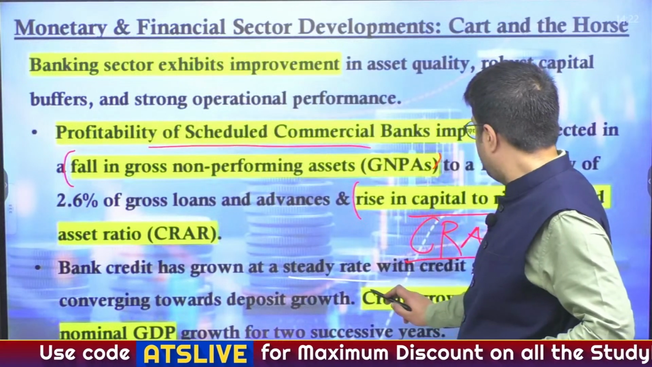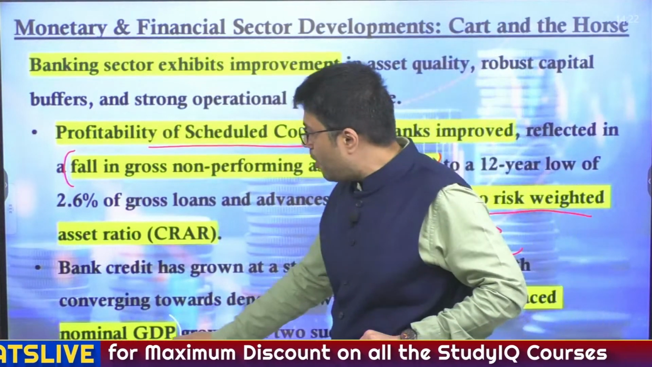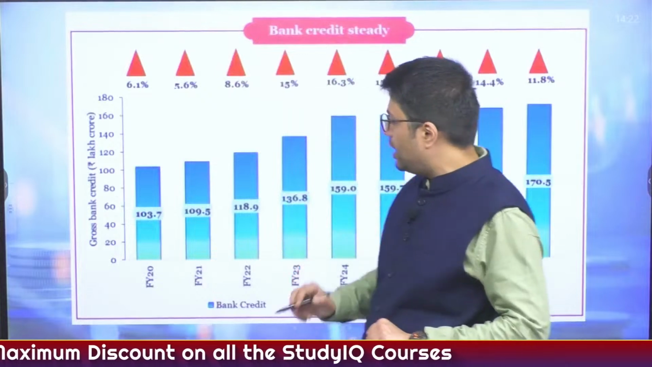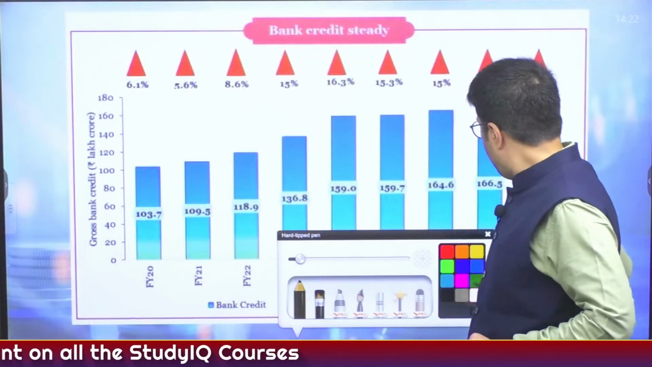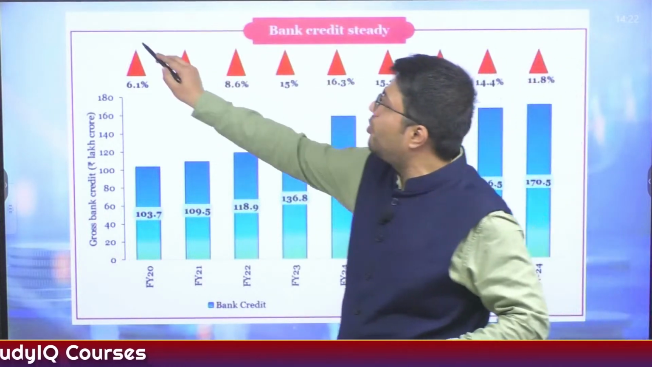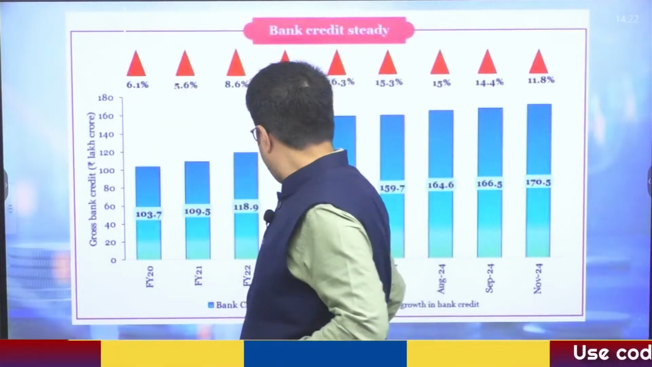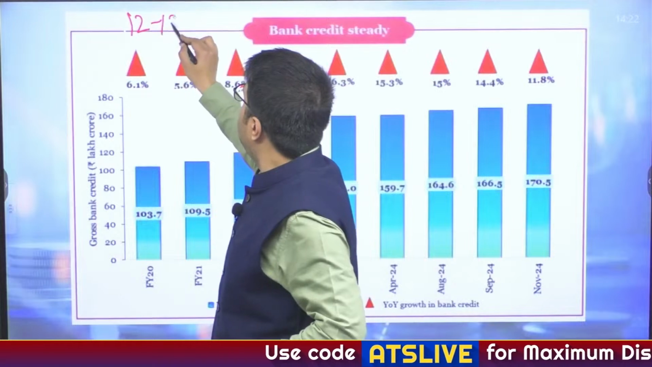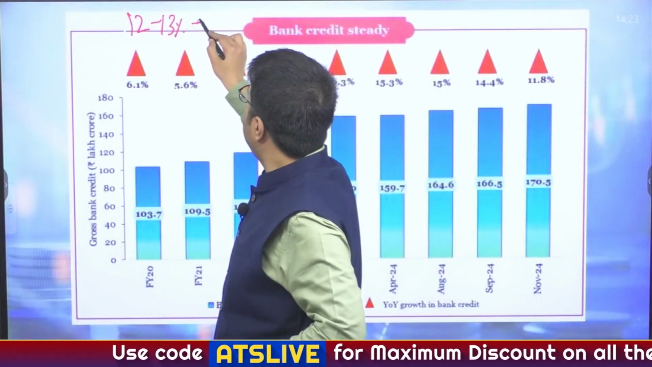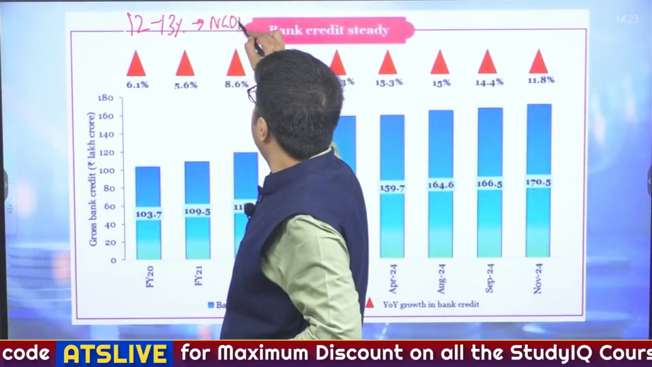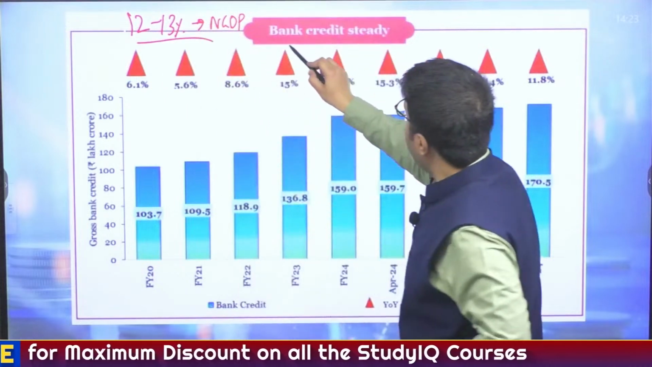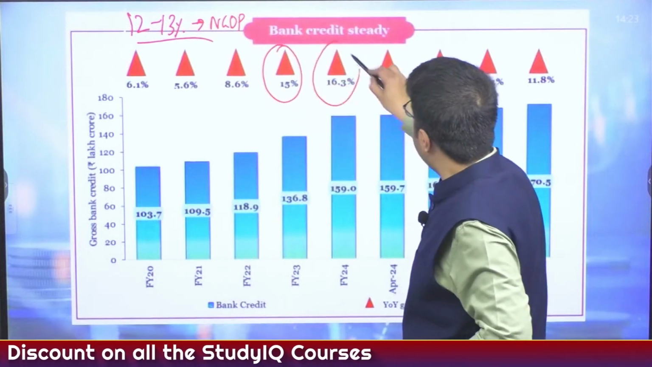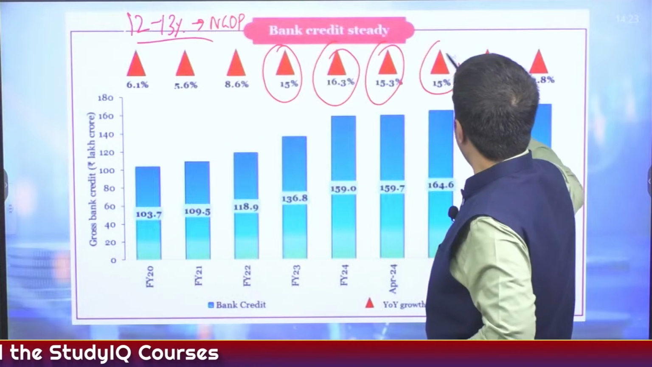Also, the bank's credit has grown at a steady rate. That is, the bank's credit growth has outpaced the nominal GDP, which you can see from this figure. Because from the figure, you can easily deduce that India's nominal GDP has remained at the levels of about 12 to 13% annually. This is nominal GDP. Whereas on the other hand, the bank's credit has grown steadily much higher than what India's nominal GDP is about.